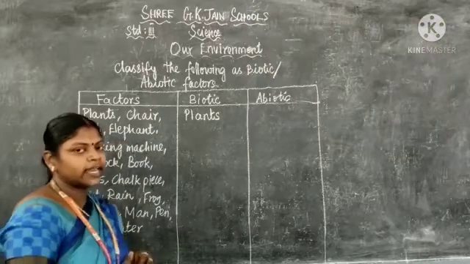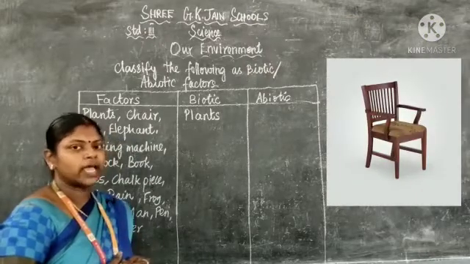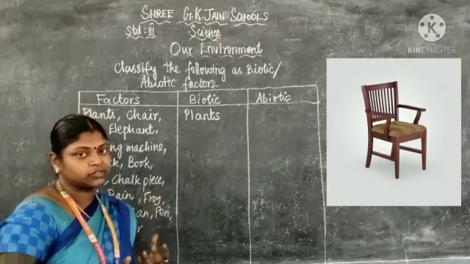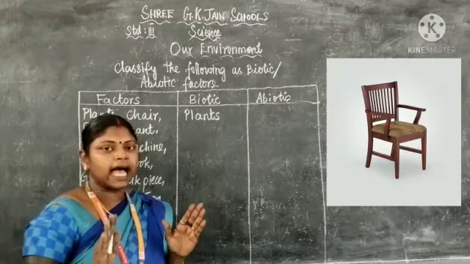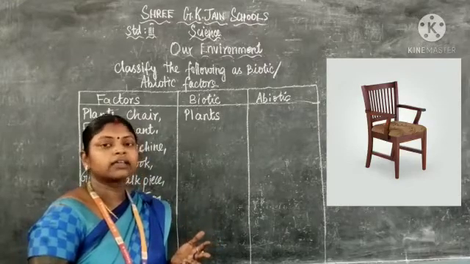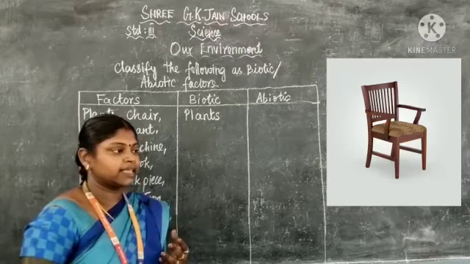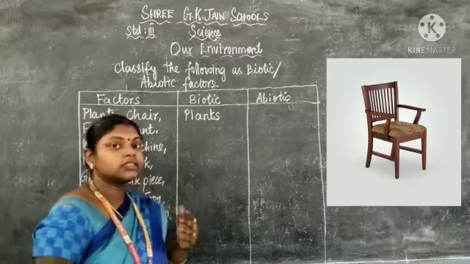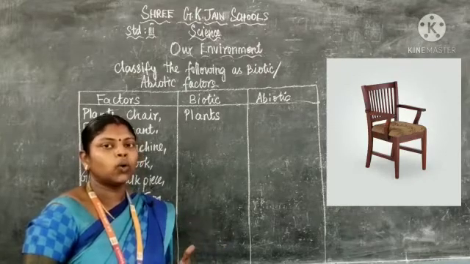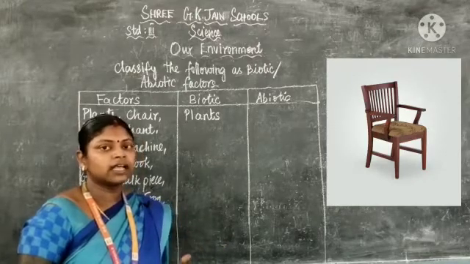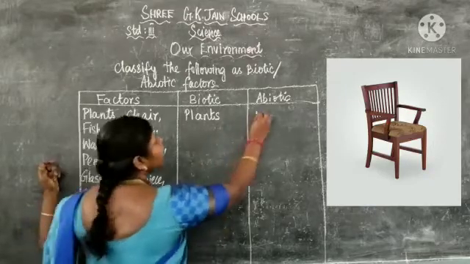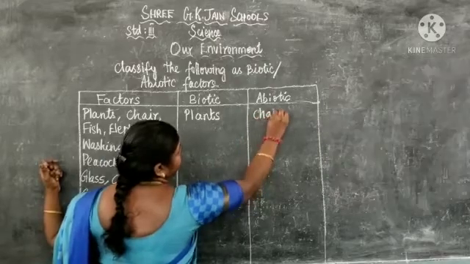Next one, chair. Even though we are getting the chair from the wood, that means we are getting wood from the trees. Plants and trees are the biotic factor. Wood, log, then furniture, for example, chair, table, desk, bench, door, window, everything is an abiotic factor. So chair is an abiotic factor.